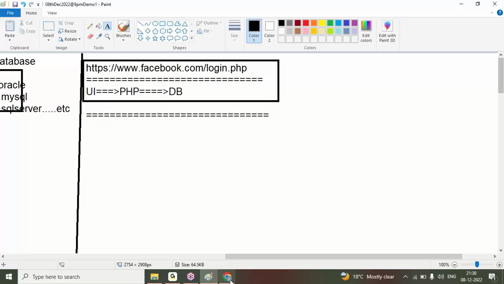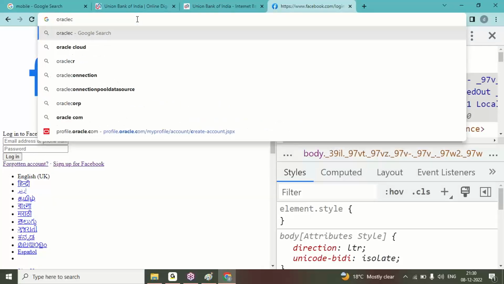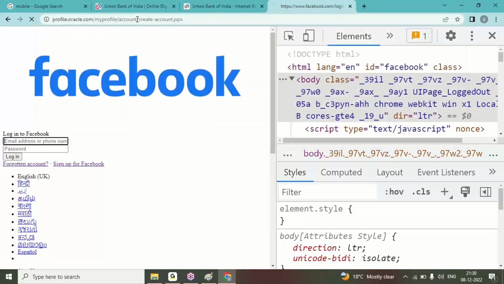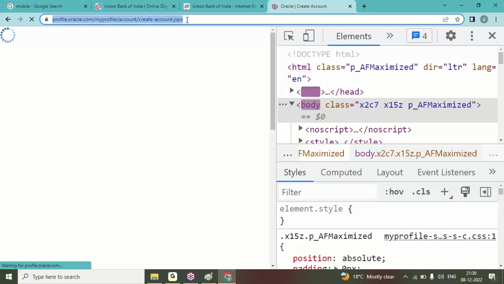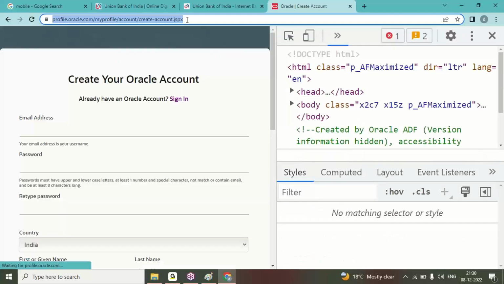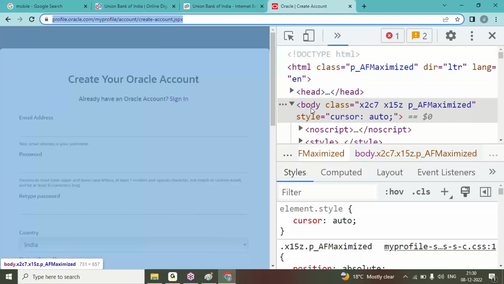Next, one more example here. Other than Facebook, there is the Oracle create account page. By this URL I can understand. Here also you can see text boxes, buttons, radio buttons, submit buttons, everything. But from the URL we can understand it is JSP, which means Java Server Page. Here doctype, HTML, head and body. This is the basic HTML structure.